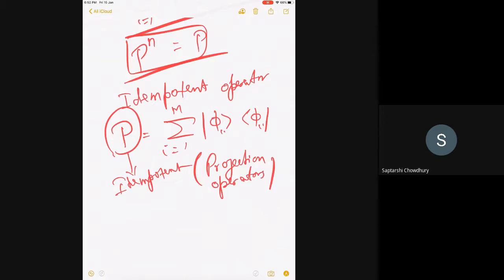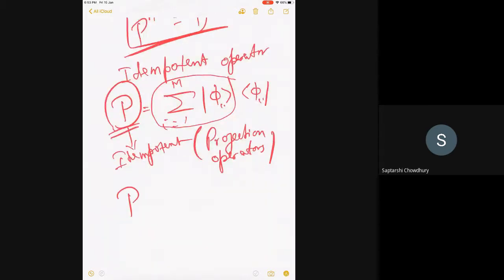Again, this will be very, very useful as we go forward. That's the reason I'm using this one hour to do the maths. You will very clearly see that if it acts on any function psi, it will project out from that function the contribution of this M subspace. As you can very quickly see, P acting on any psi will give you sum over i equal to 1 to capital M, |phi_i><phi_i|psi>.